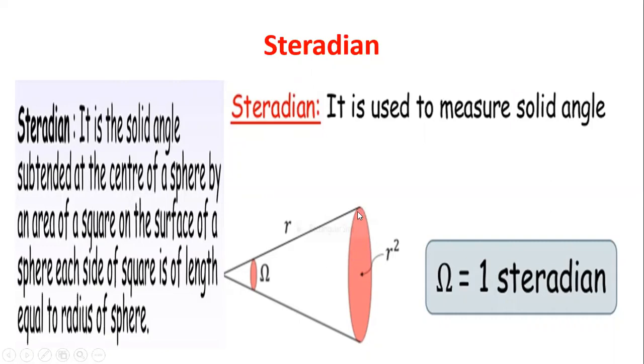That is, this area is equal to the square of the radius of the sphere. So the unit is steradian.